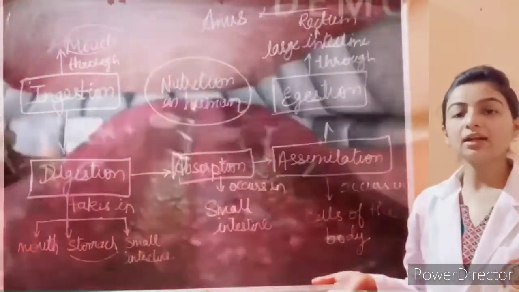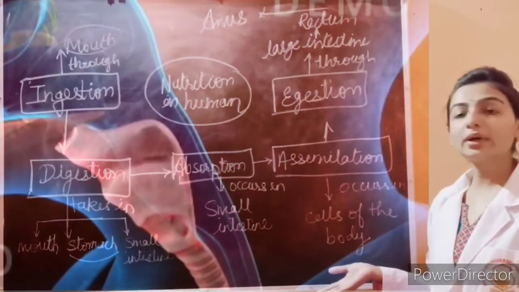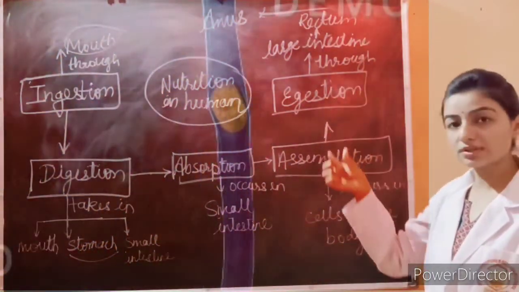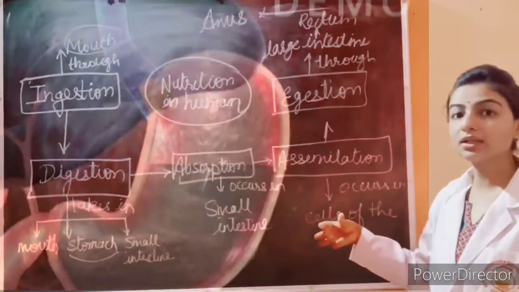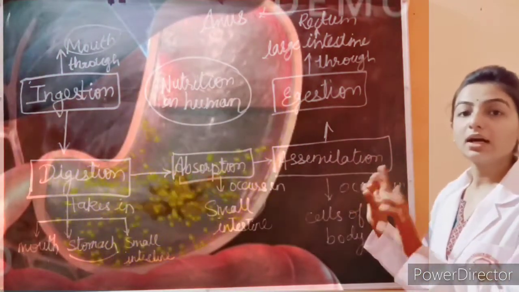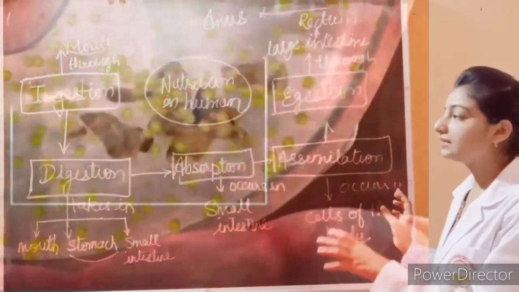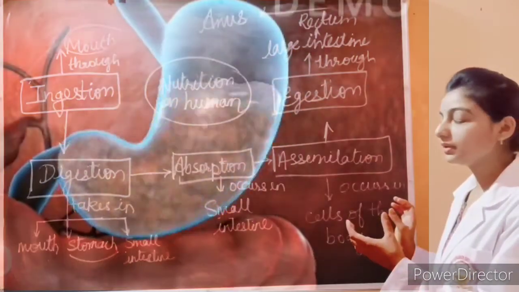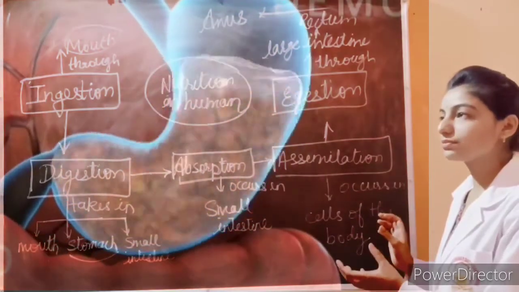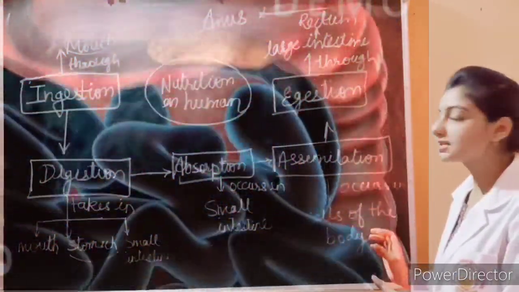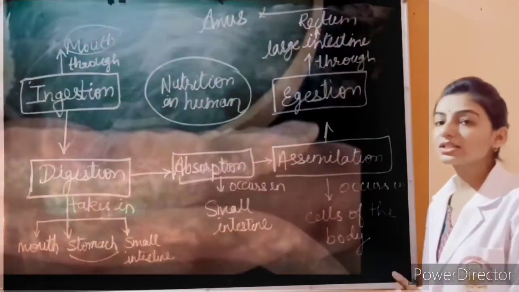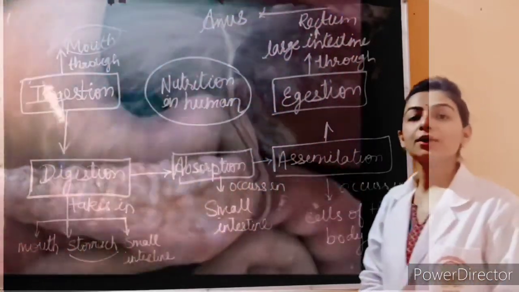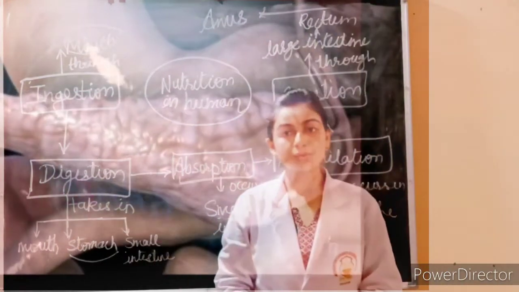You can see here in the human digestive system: first we have the mouth, then the esophagus, then the stomach, then the liver, pancreas, large intestine, small intestine, rectum, and anus. This is a chart based on our five processes in the human digestive system.